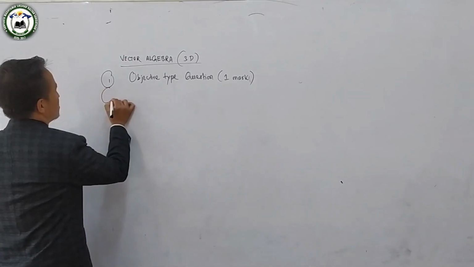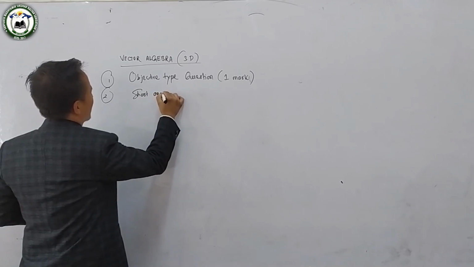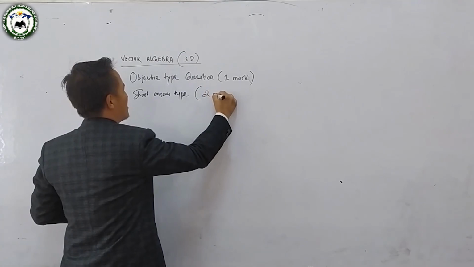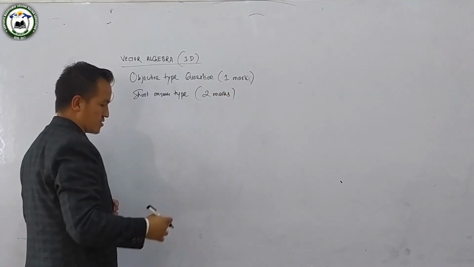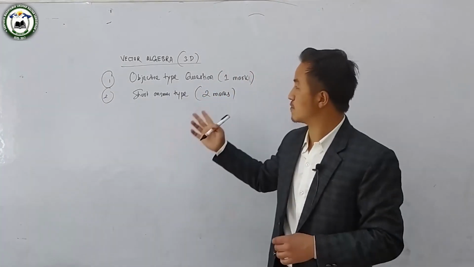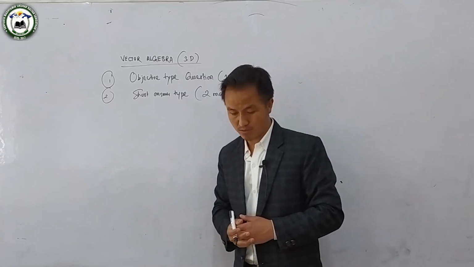Then comes the short answer type, which comes for 2 marks. In the short answer type you are given 2 questions, and from those 2 questions you have to choose any one.